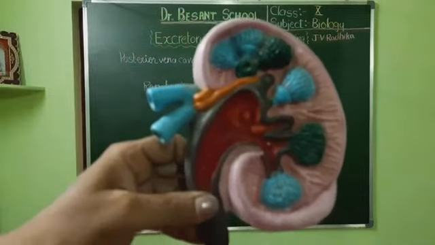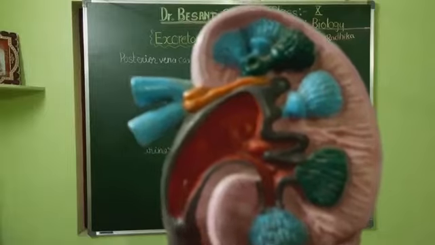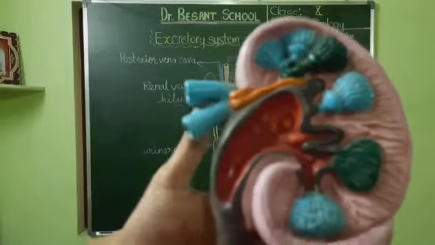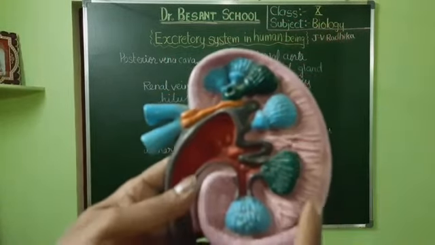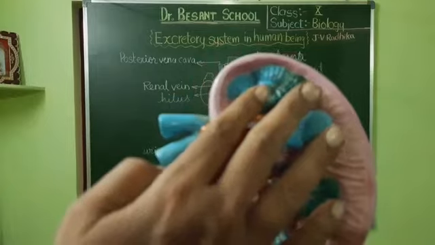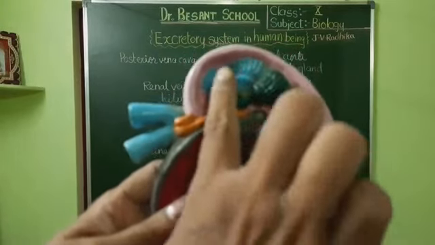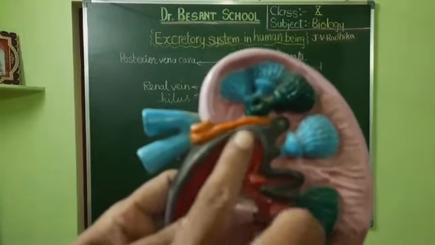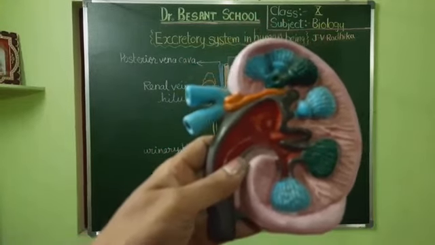So, like this, we can see the different parts. Once again, I repeat, what are those different parts? The kidney is bean shaped, isn't it? I told you, it is a dark maroon or brown colored structure. The outer part of the kidney is dark colored, whereas the inner part is pale colored. So it is divided into the outer cortex, the middle region is the medulla, and the inner region is the pelvis.